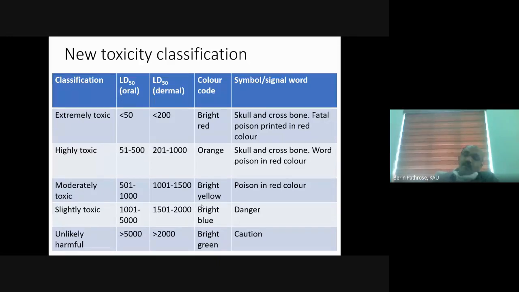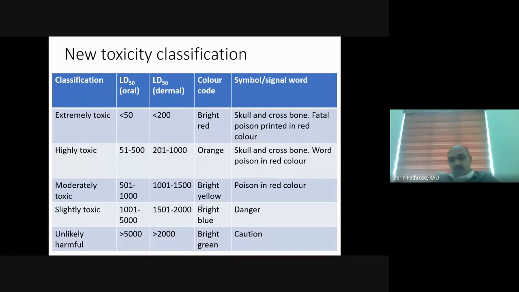So remember the toxicity classification: extremely toxic, highly toxic, moderately toxic, slightly toxic. In the new classification, we have one more category in use, that is unlikely to be harmful. The LD50 classes range from less than 50, 51 to 500, 501 to 1000, which is a new category introduced, 1001 to 5000, again a new category, and greater than 5000.